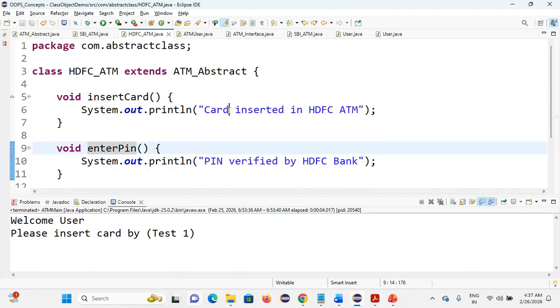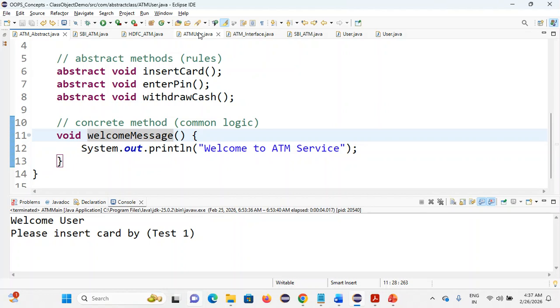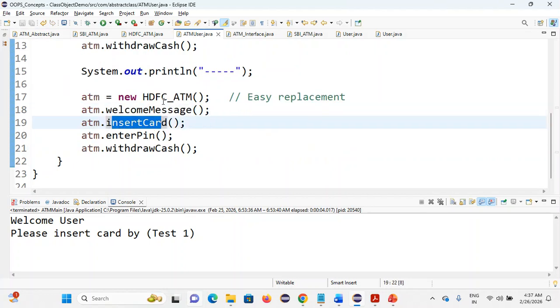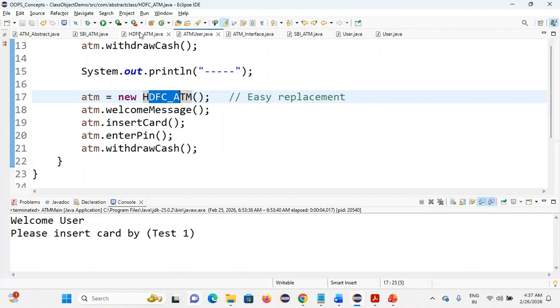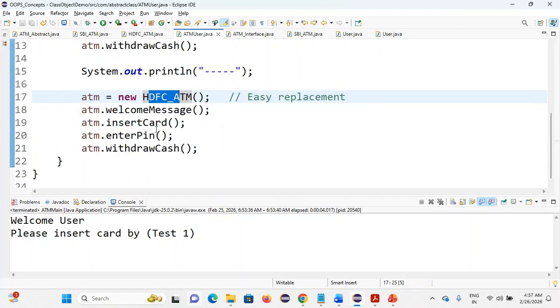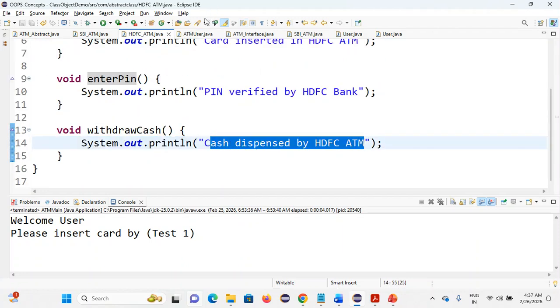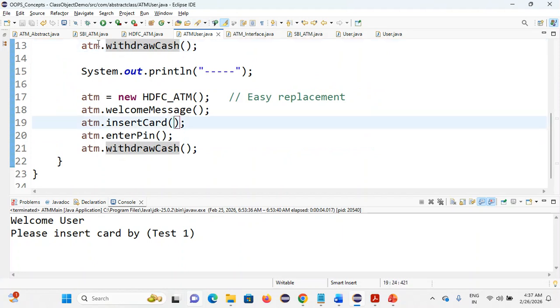Only the implementation is going to be changed. So this time, calling ATM.welcomeMessage will give the greeting message, welcome to ATM service. Next, ATM.insertCard now depends on the object, HDFC ATM. So what does insert card do in HDFC ATM? Card inserted in HDFC ATM, PIN verified by HDFC Bank, and withdraw cash is cash dispensed by HDFC ATM. This is what is happening. You should be clear with this.